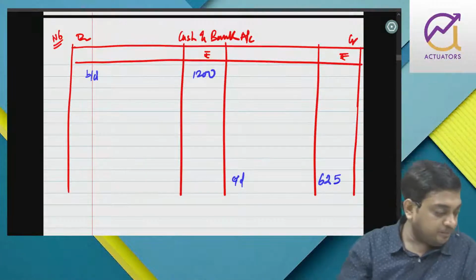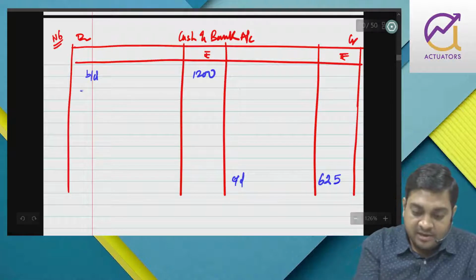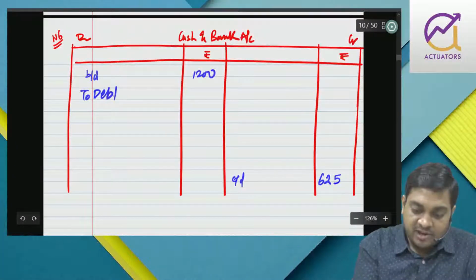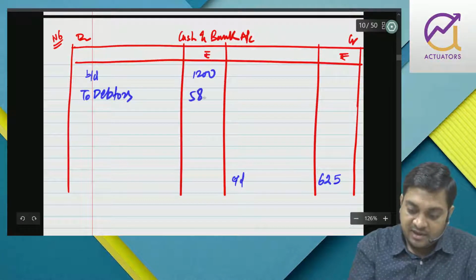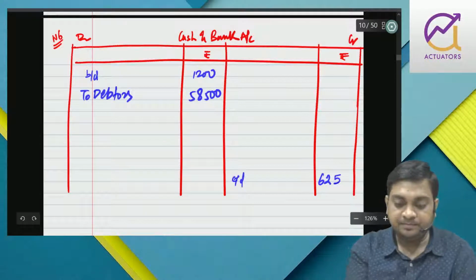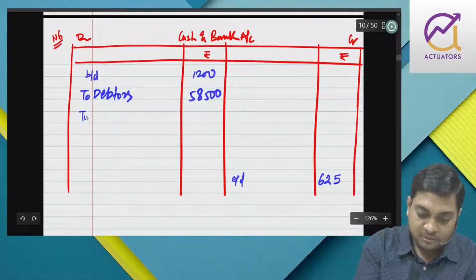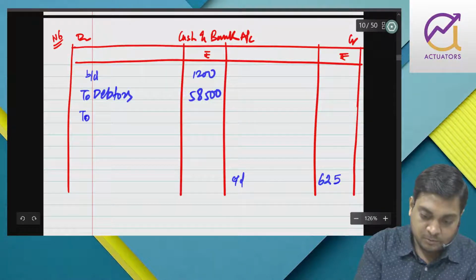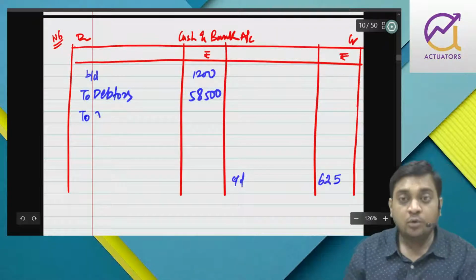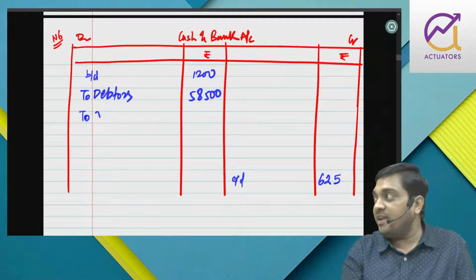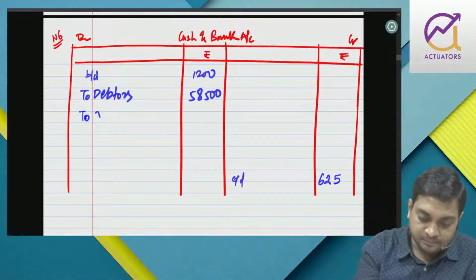Right? Now, so we have collection from debtors. So here we will have debtors, 58,500. Then we will have bills receivable, 6,125.